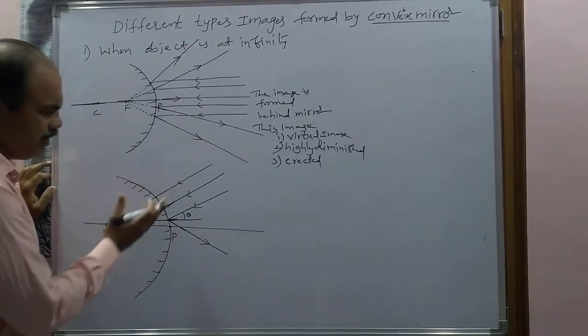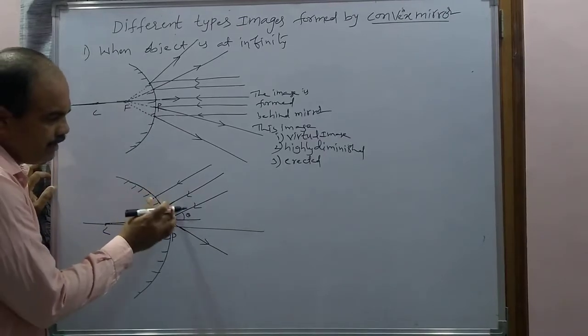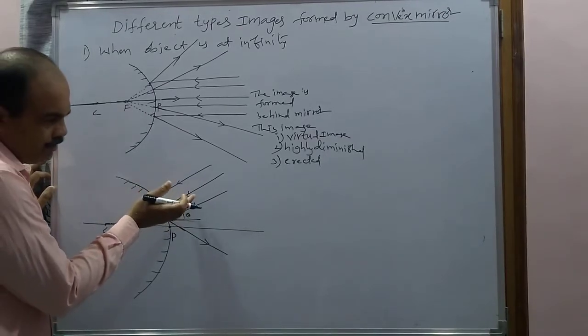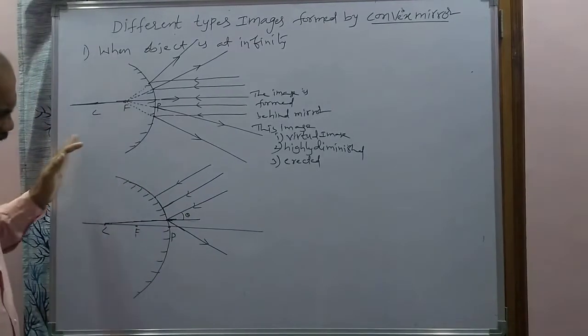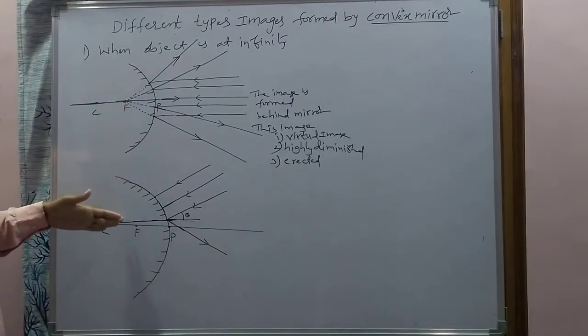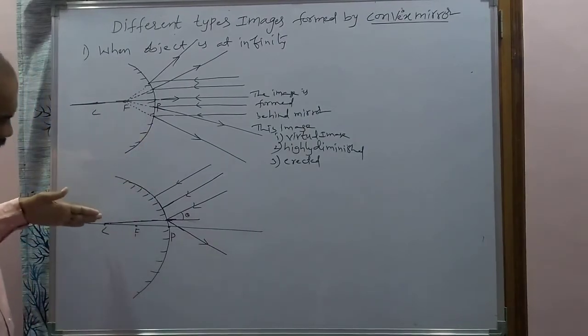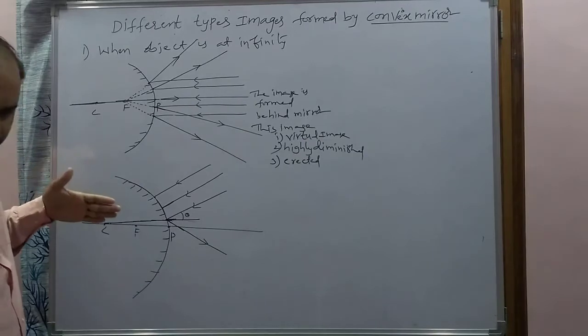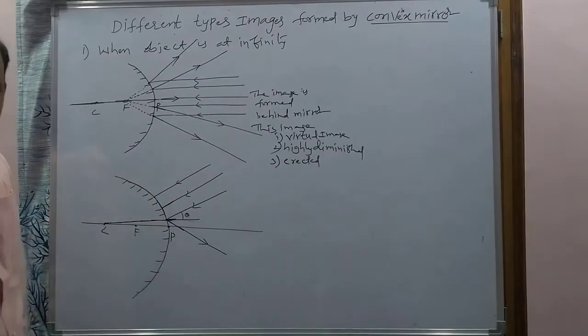In the same way, you have to construct the reflected rays of the remaining incident rays. Sometimes they may appear to be coming in the direction of the focus, sometimes in the direction of the center of curvature. If that is possible, follow the rule. If that is not possible, follow the first law of reflection.